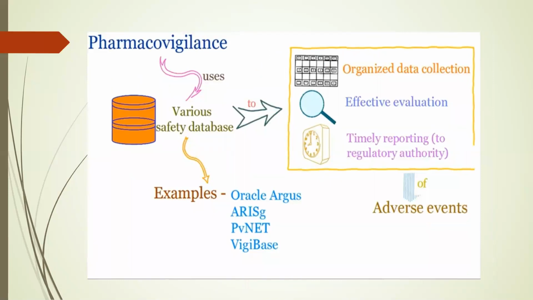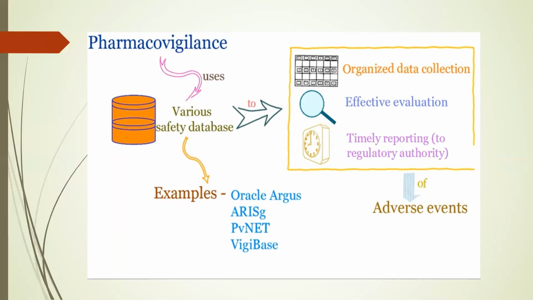Next, we have the basic flow of pharmacovigilance, how it is organized. The changing requirements of global regulation regarding the safety of public health demand a robust system to manage the whole process efficiently. Like any other field, pharmaceutical industries also use different types of software to improve the whole process of patient and public healthcare.